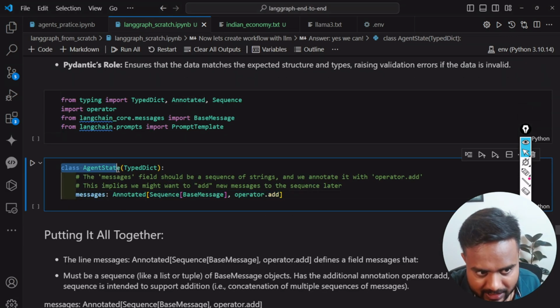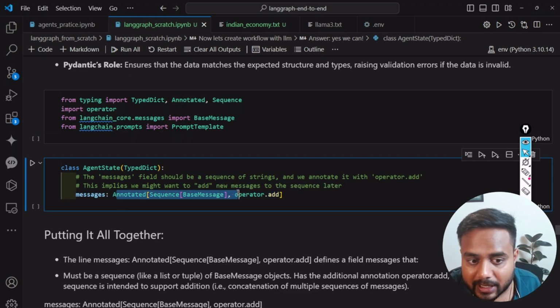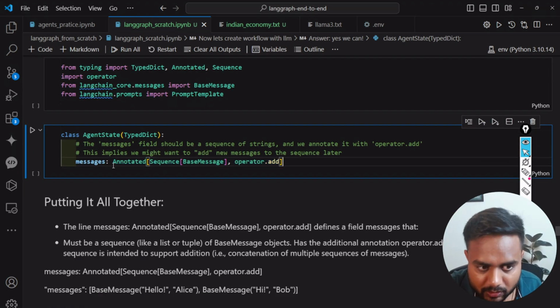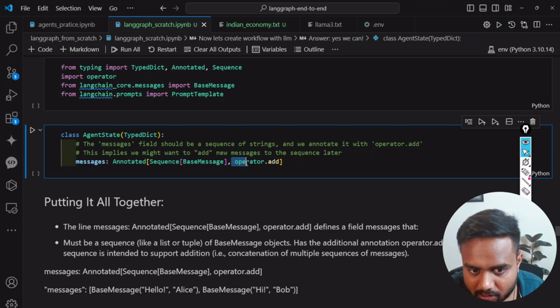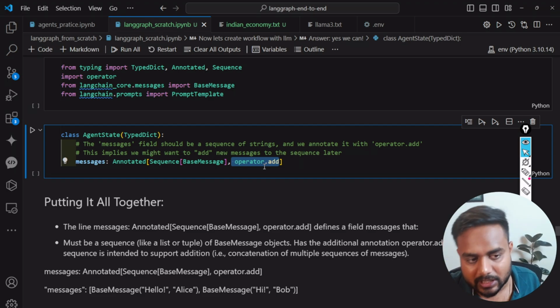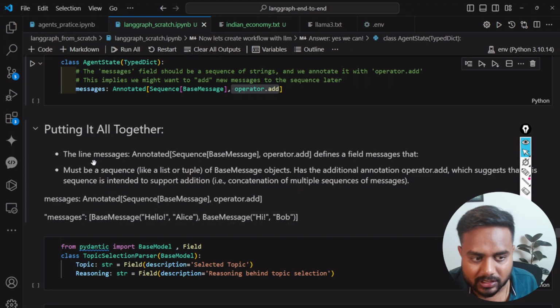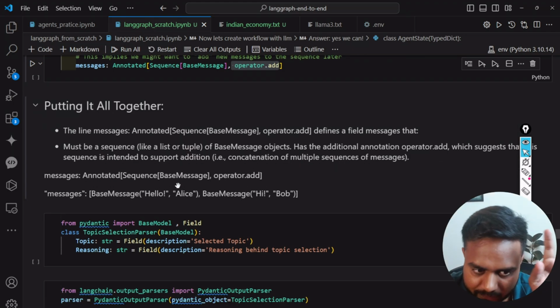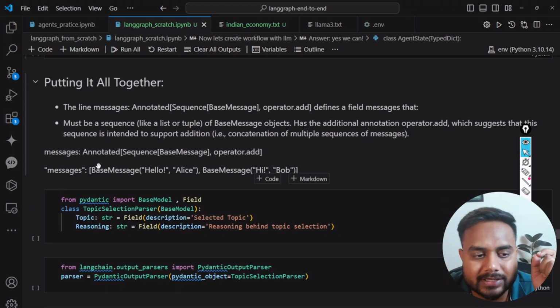So here I have this custom class. Here I am passing this TypedDict, so I can use this message as a key and this as a value. The value is going to be this one. This is not a real value, this is the metadata of the value. Annotation represents this metadata and it says we can add a sequence of messages, and this operator.add is for adding multiple messages. Now if we put it all together, it becomes the same thing I explained to you. Got it? Now you can understand this particular example.